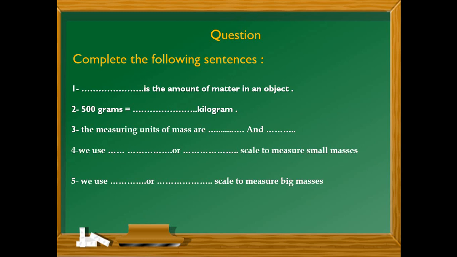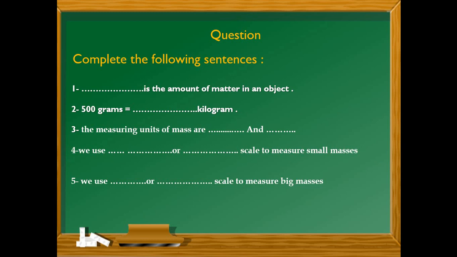Now we have questions, and please open your notebook and answer these questions. Complete the following sentences. Question number 1: It's the amount of matter in an object. Number 2: 500 grams equals space kilogram.